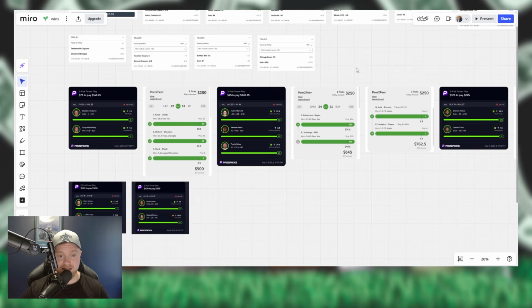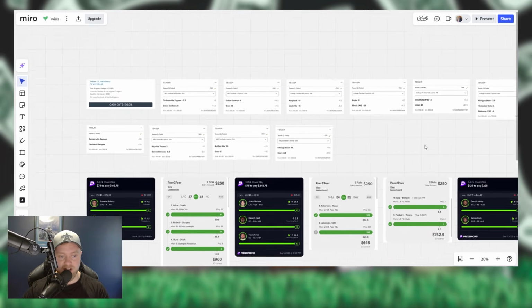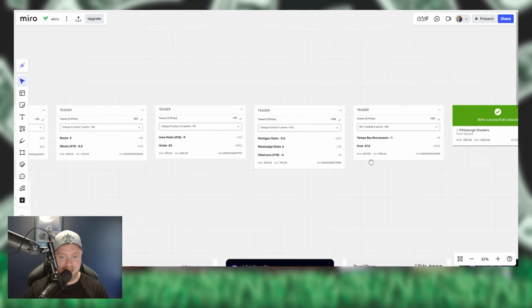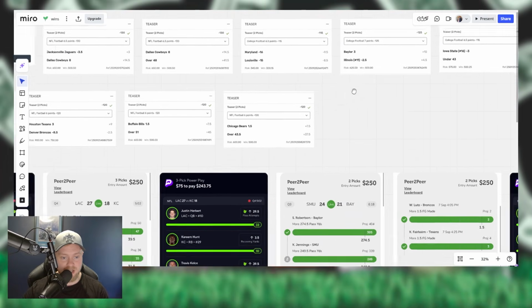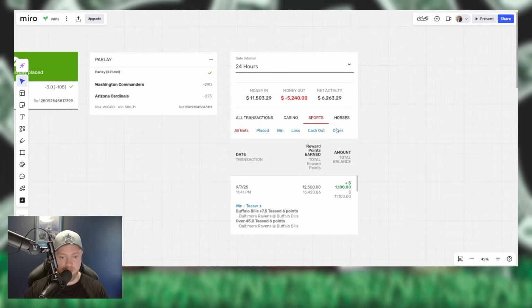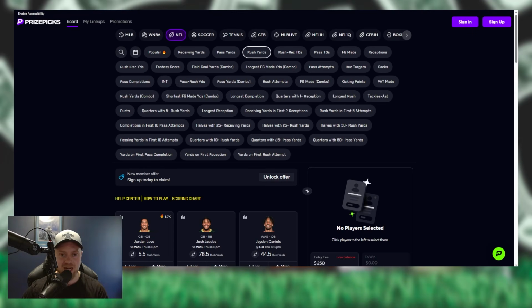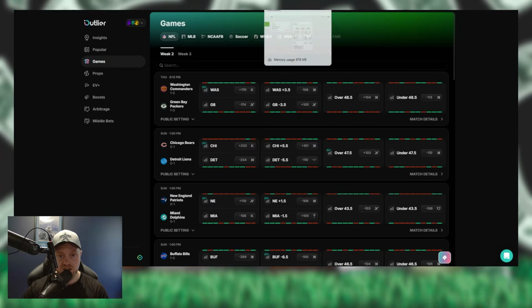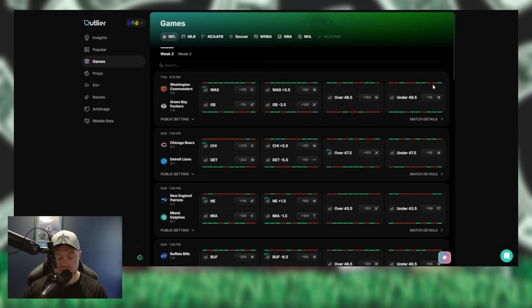Some of our wins from last season, very successful. Week 1 NFL. You guys can see all these teasers and money lines. All these are cashed ones, by the way. All these slips over here cashed. We profited 6.2K last Sunday, but I talked about it in the last video. I'm not going to go over all this again. I just wanted to show you guys that we did kill week 1, and hopefully we can do the same thing with week 2, because I am loving the teasers and stuff that we have this week. I like this week's games, honestly, in terms of sports betting. I like them a little bit better than week 1, because I think there's some better value we're getting on some of these games. So we'll talk about that here right now.